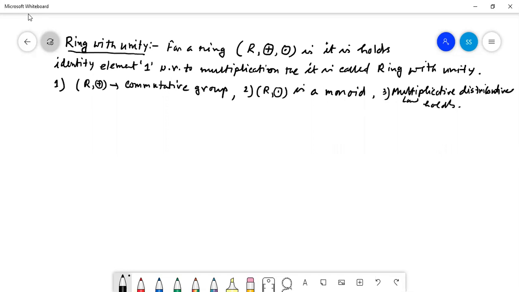R dot is a monoid, that means R dot holds the closure property, the associative property, as well as the identity element, that is 1. So a ring with respect to dot, if it holds the identity element 1, then we can say that it is a ring with unity. Is it clear? So there is one extra property, 9 properties in total. For the first one, here are 5 properties, here are 3, 8, and here are 1, 9.